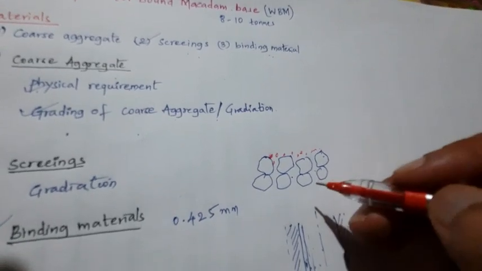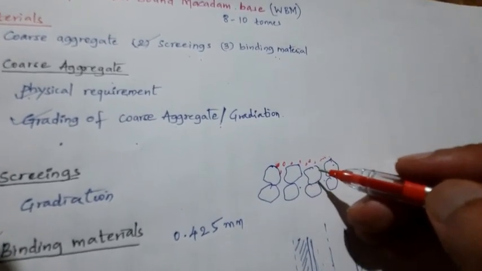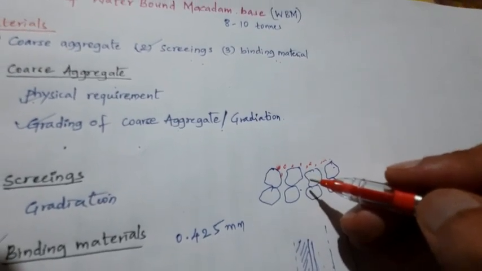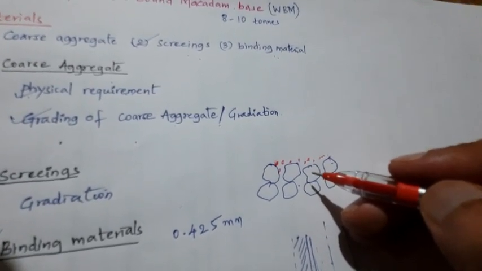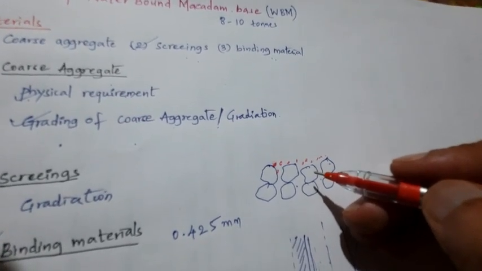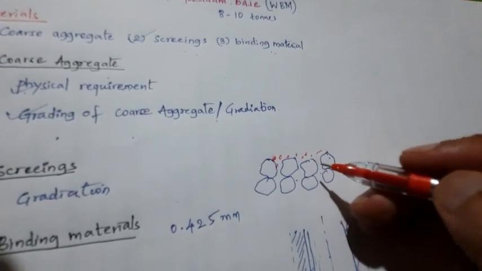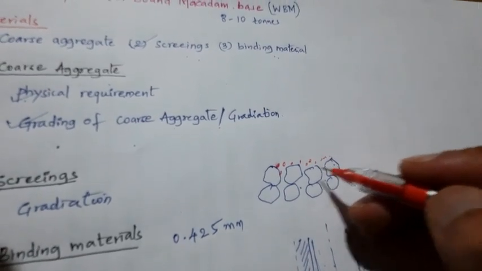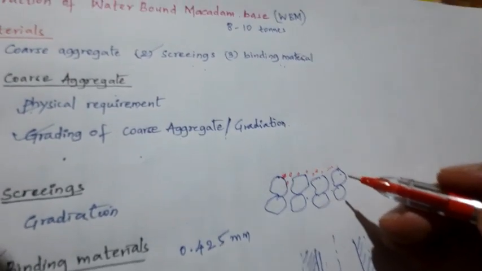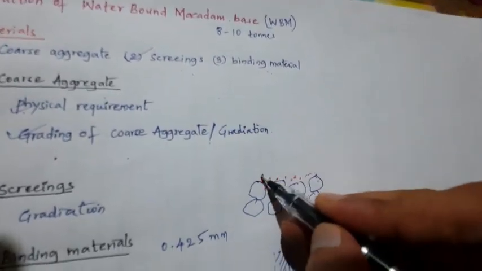After the application of the screening, the surface is sprinkled with water, swept and rolled. The wet screenings are swept into the voids using hand brooms. If you find any hungry spots, additional screening is applied and rolled till the coarse aggregates are well bonded and firmly set. Once that is done, later I am going to use the binding material on that.